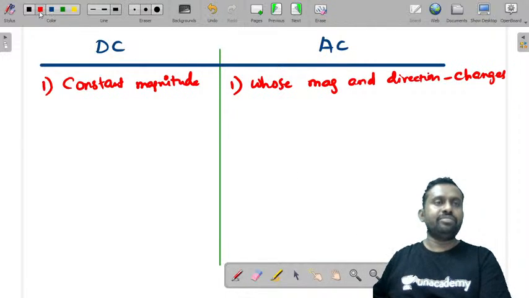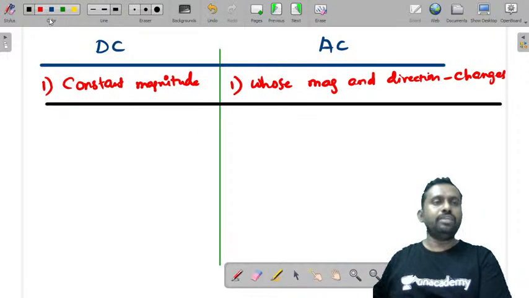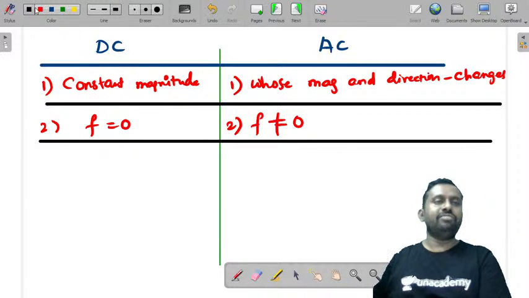This is the first difference. Now coming to the second difference, the frequency in a DC is 0, whereas the frequency in an AC is not equal to 0.